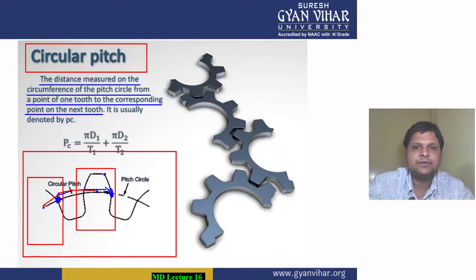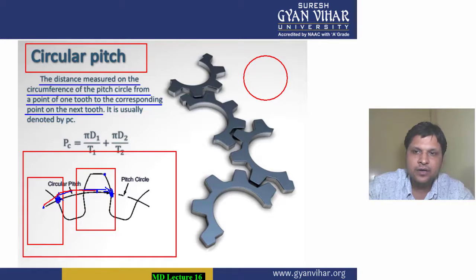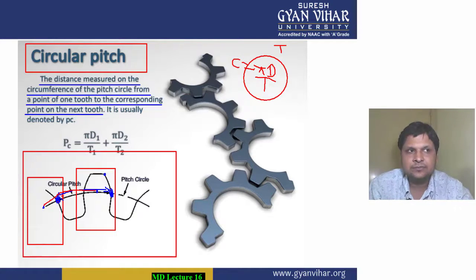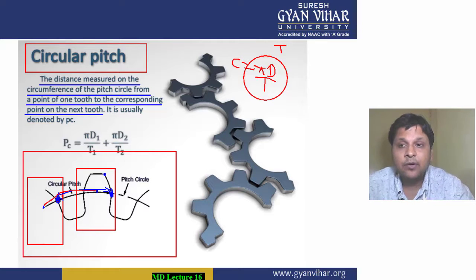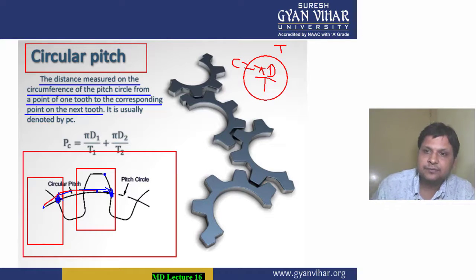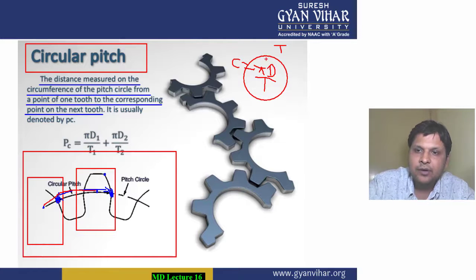So how will we calculate circular pitch? We all know that the circumference of the pitch circle is given by pi d. If the number of teeth in the gear is t, then the distance between two similar points on adjacent teeth along the pitch circle can be given by pi d by t.